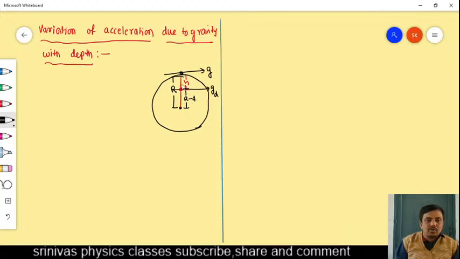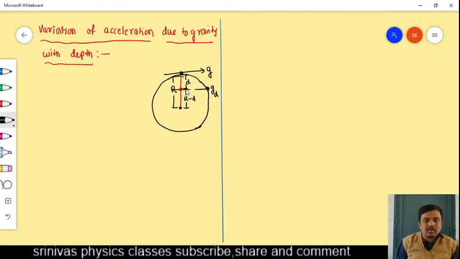Okay, don't take this as h, I don't want height. I will take it as depth d. At a depth d, I want the acceleration due to gravity. This is the depth d.